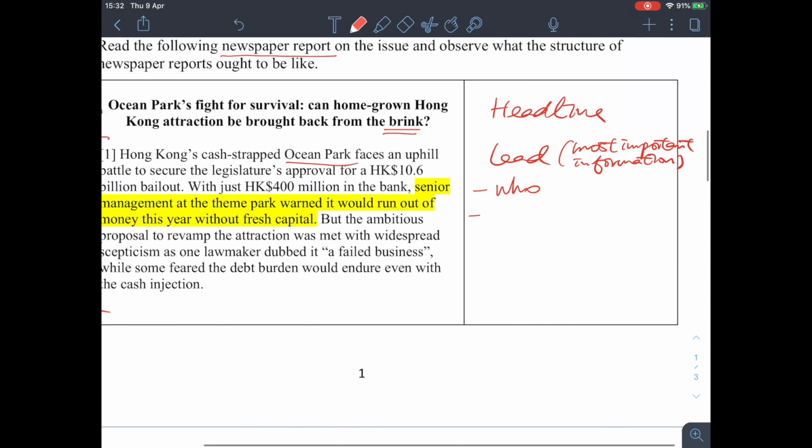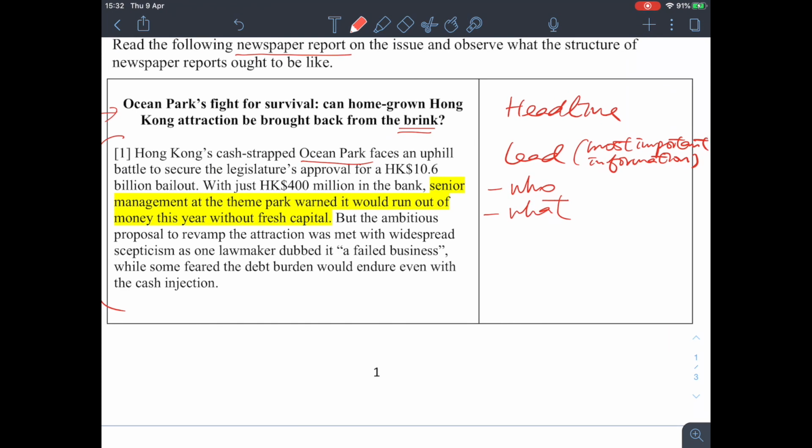And what is the issue? They're losing money, so the Hong Kong government is going to help them by giving them $10.6 billion. This is the issue. And how is the Hong Kong government going to help them? By giving them money, right?